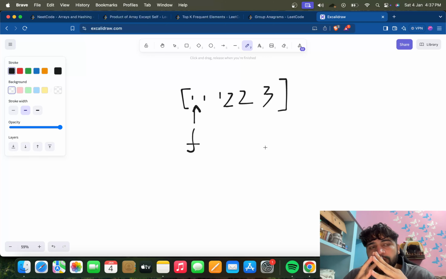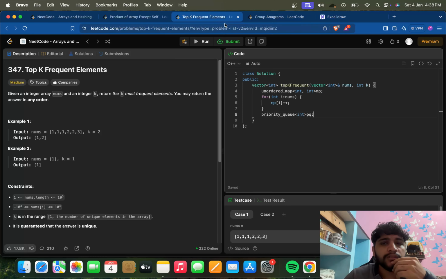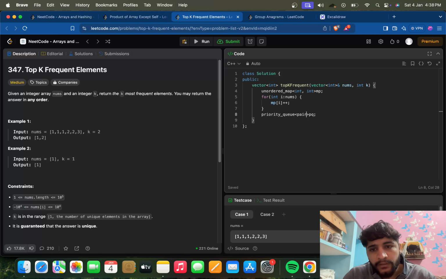So how do we push two things, like two entities, into a max heap as a single element? There was a thing which we do in cases like this. There's a pair. So yeah, pair. We can use it. I don't exactly remember how we do this pair thing. Is this the keyword pair?